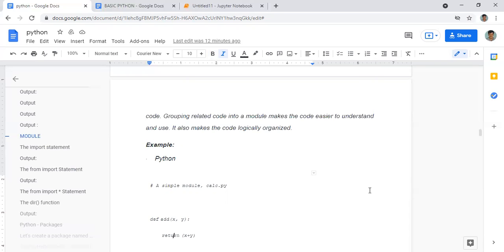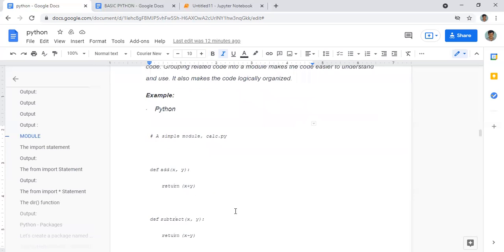Look, you can see here how we define this. The first is def, meaning define. What will we define? add(x, y), then a colon, return x + y. That means if you give two variables x and y, two values, we define that as addition, and it should return the value after doing the addition, that is x + y.